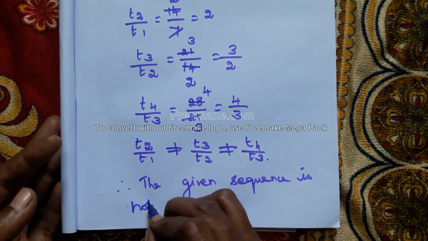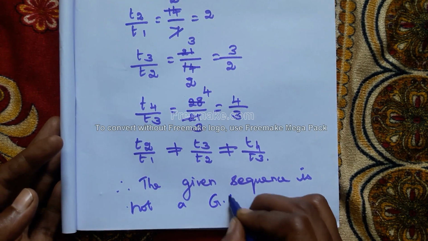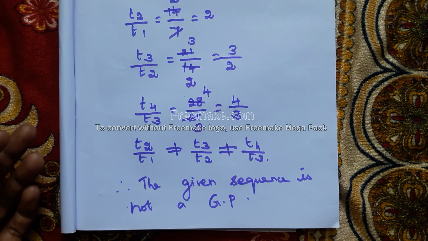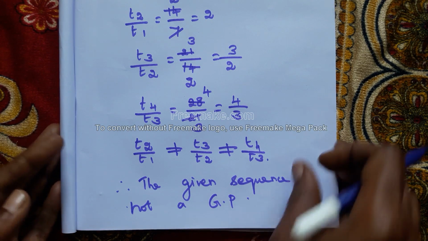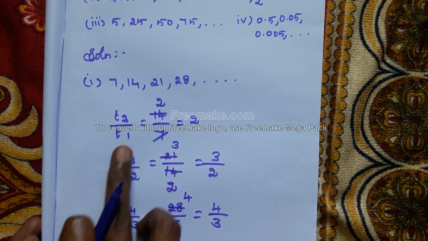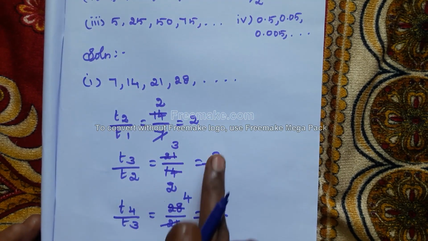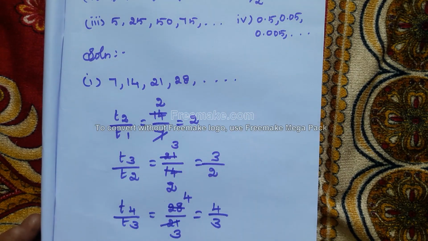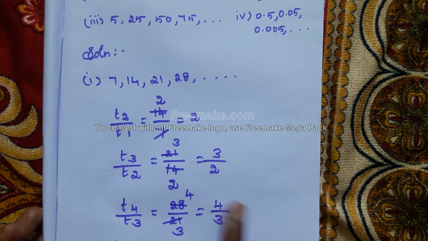Clear, students? Any doubt? First T2 by T1 is equal to 2. Next T3 by T2 is 3 by 2. Next T4 by T3 is 4 by 3. It is not equal. Therefore, the given sequence is not a GP.